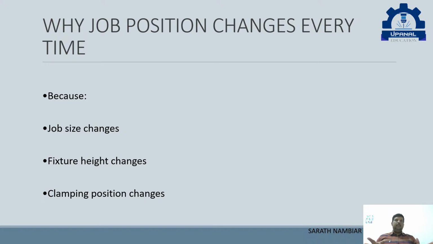Sometimes we'll use a big block, sometimes a small block. Then the fixture height: maybe we are clamping it on the table, or on a vise or any other method. The height also changes, and the clamping position also changes. Sometimes we clamp on the sides, sometimes on the top. All those things have to be taken care of.